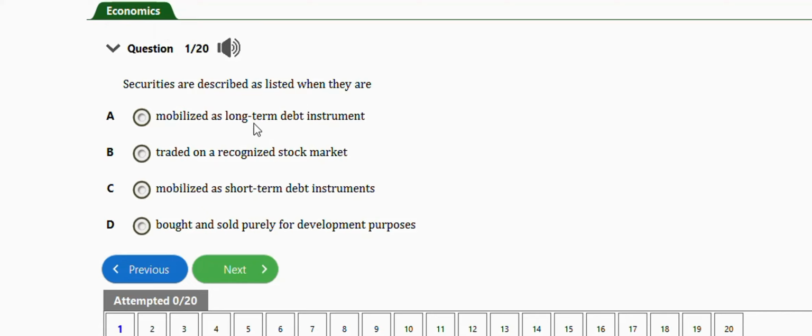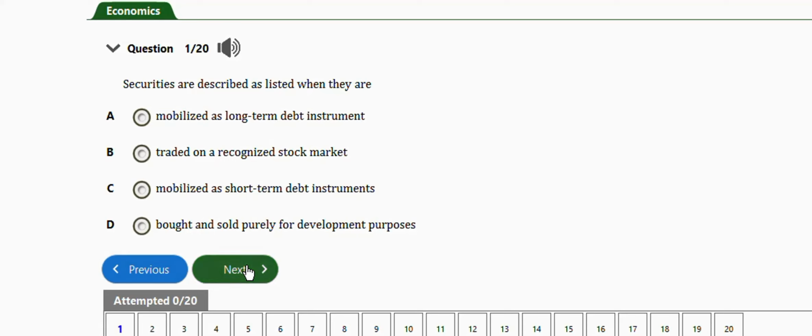The first question I have here says securities are described as listed when they are mobilized as long-term debt instruments, traded on a recognized stock market, mobilized as short-term debt instruments, or bought and sold purely for development purposes. The right answer is option B, which is traded on a recognized stock market.